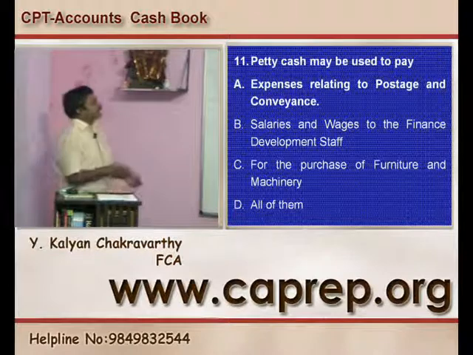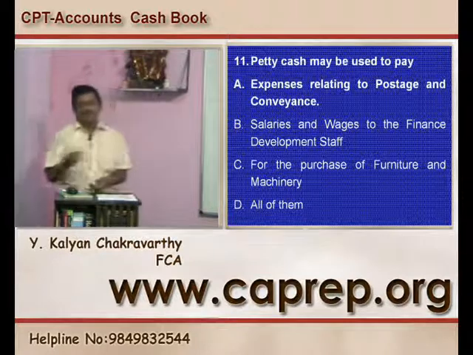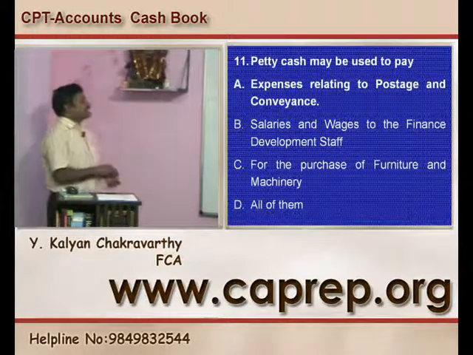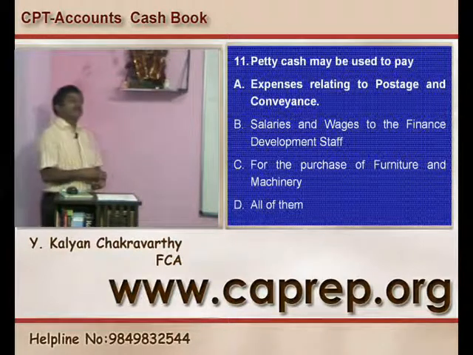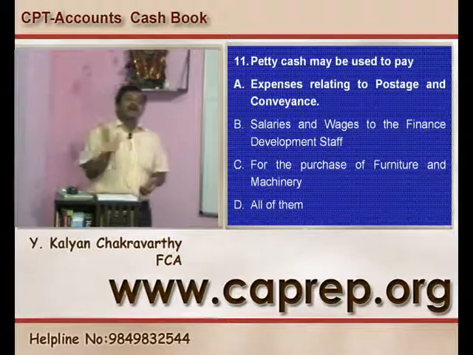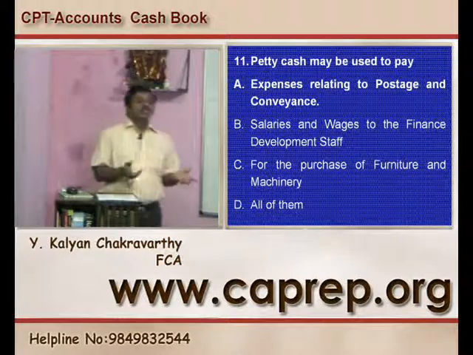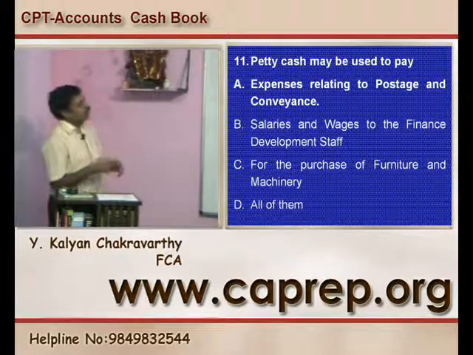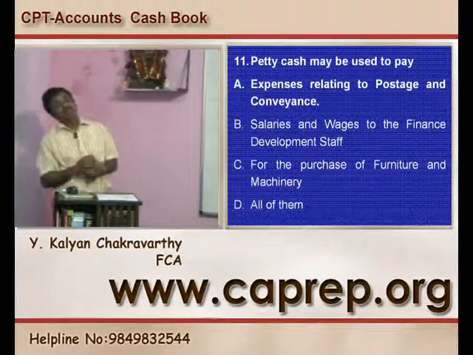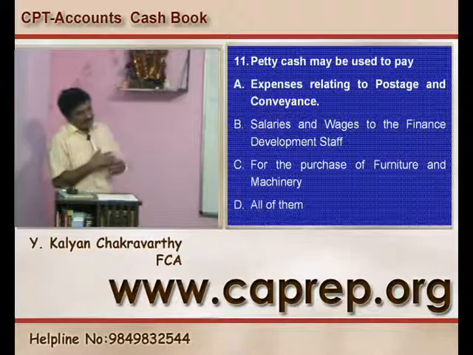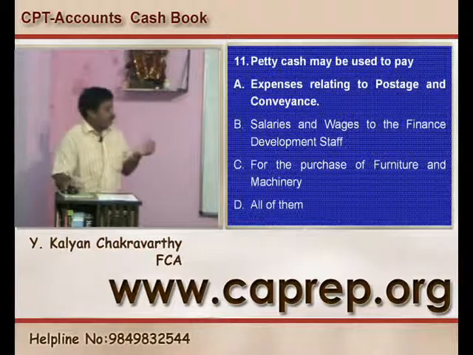Then, petty cash may be used to pay what? Expenses relating to postage and conveyance. Yes, postage and conveyance are petty expenses. Salaries and wages to the finance development staff? No, salaries and wages are major expenses; they will not be paid out of the petty cash book. For purchase of furniture and machinery also, payment will not be made through the petty cash book. Only postage, conveyance and related small expenses can be paid through the petty cash. So A is the right answer for question number 11.